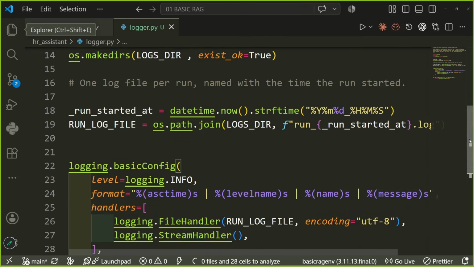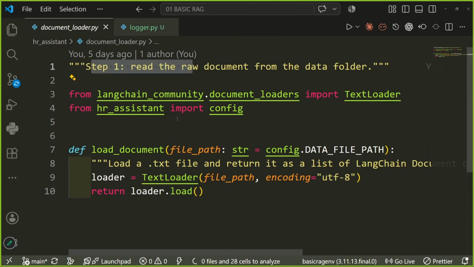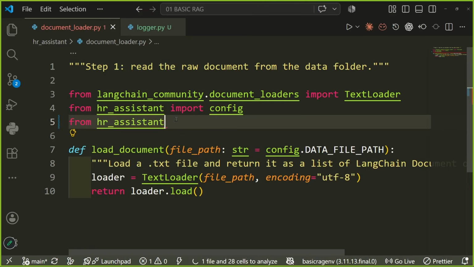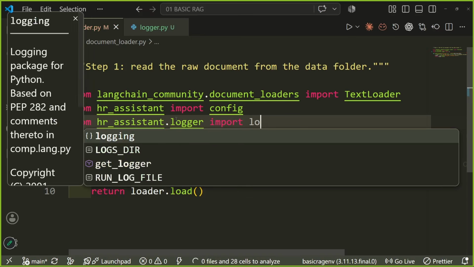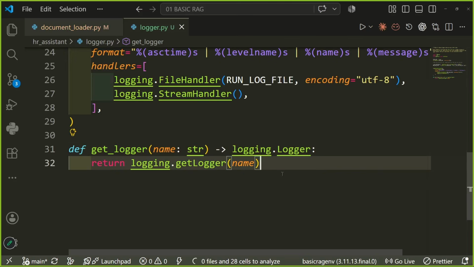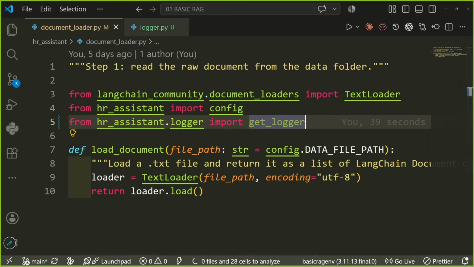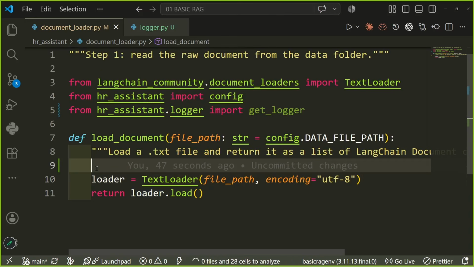We know that this is the function which we have written, get logger, in the logger file. So we are simply going to write here from HR assistant dot logger import get logger. So we are accessing that particular file. If I press control, we can see that this is the method which we have written. And we are going to add a line before the data is loaded.